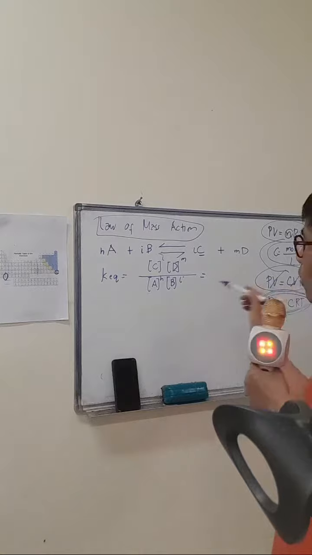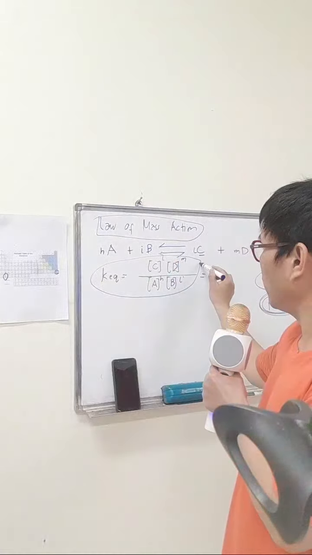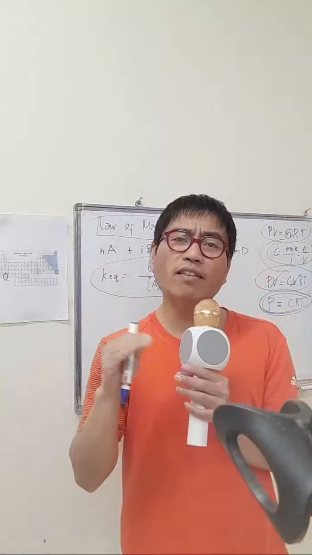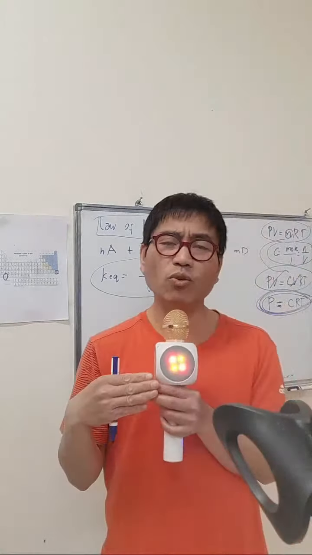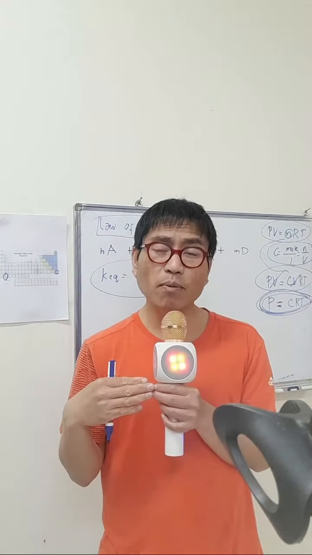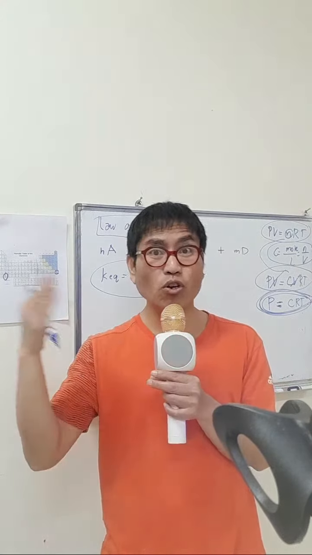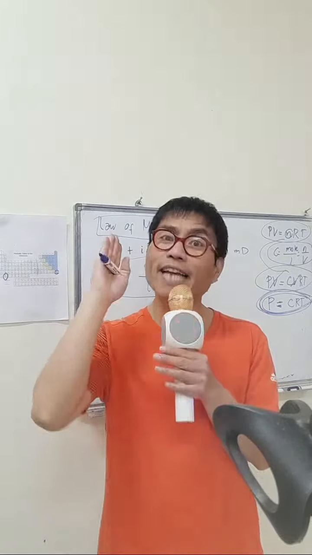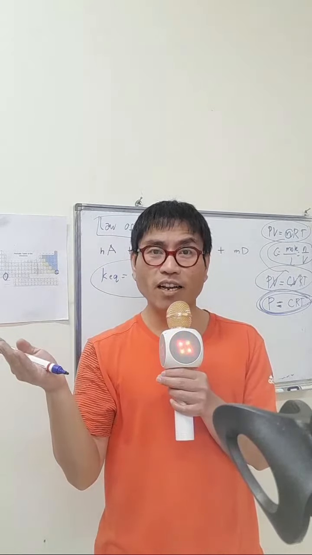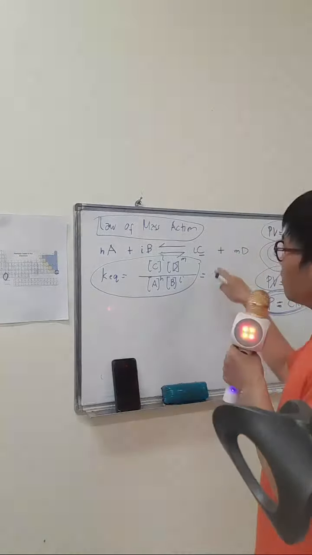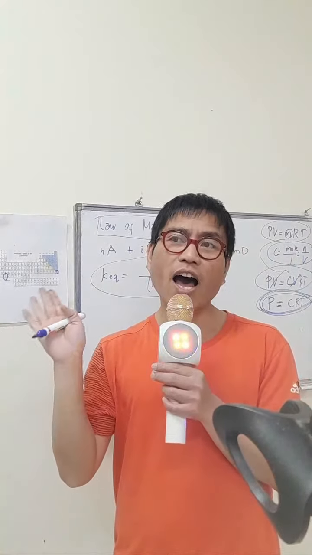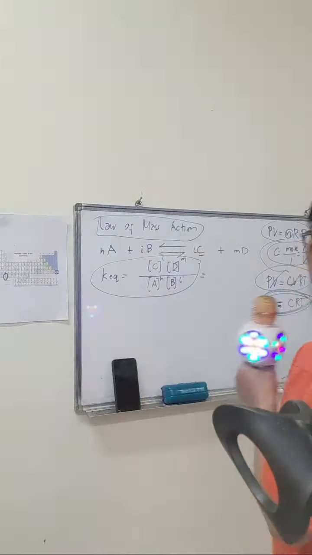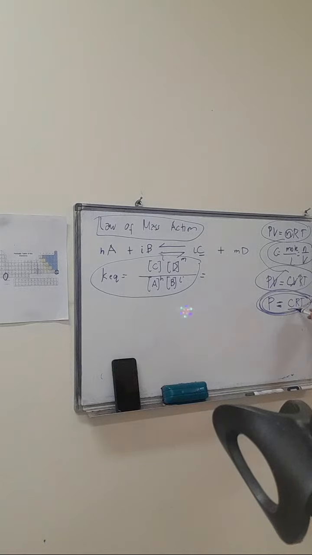Now, in our chemical equilibrium, guys, we are using the concentration. Now, try to equate the concentration in the relationship of P equals CRT. The basis for that is we need to determine the relationship, the proportionality, inversely proportional or directly proportional. If it is directly proportional, we can simply do the same in this manner. If it is inversely proportional, it will not be used.